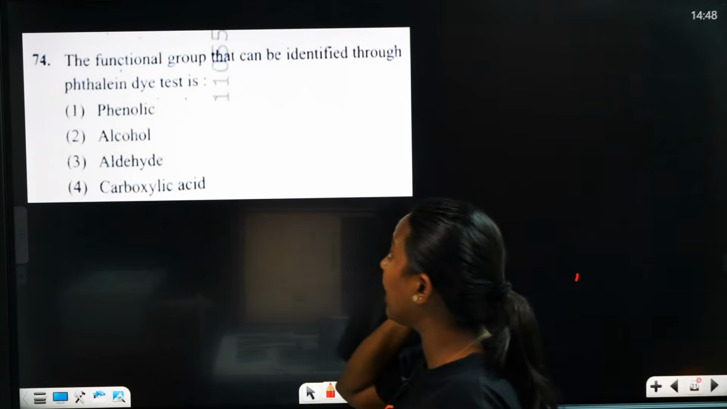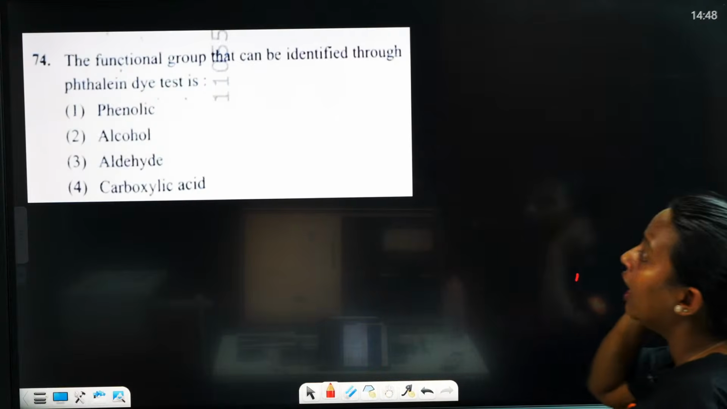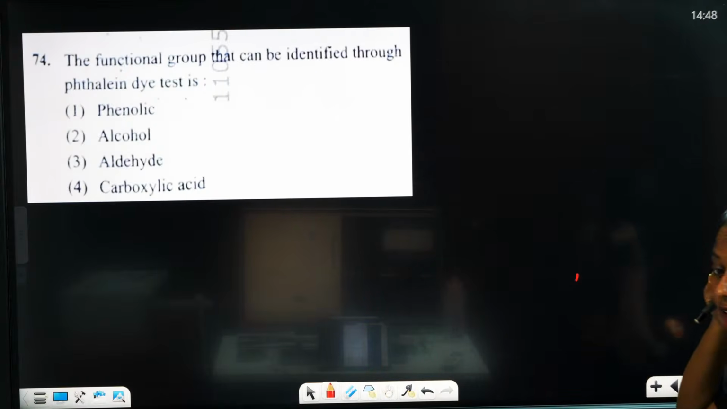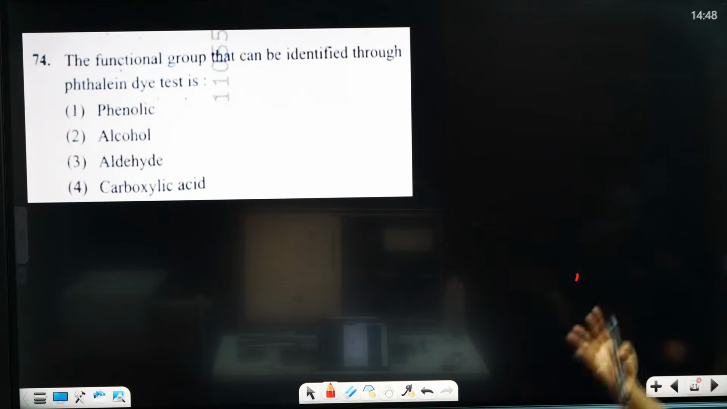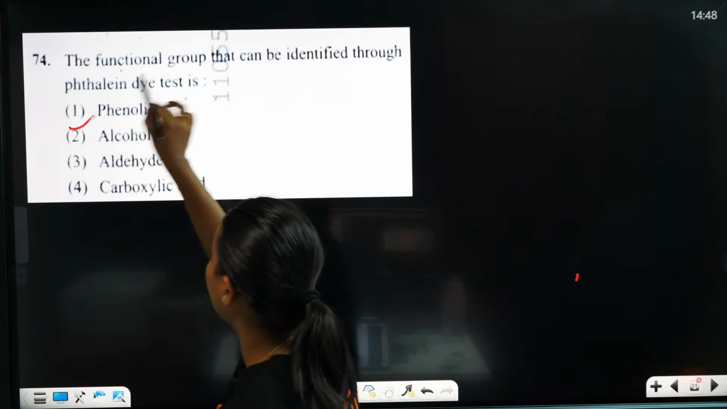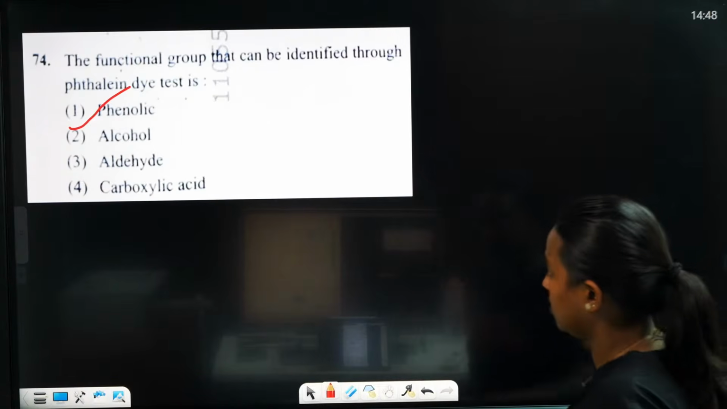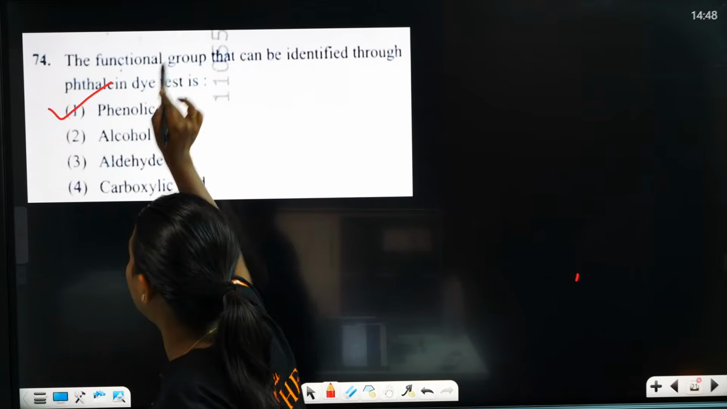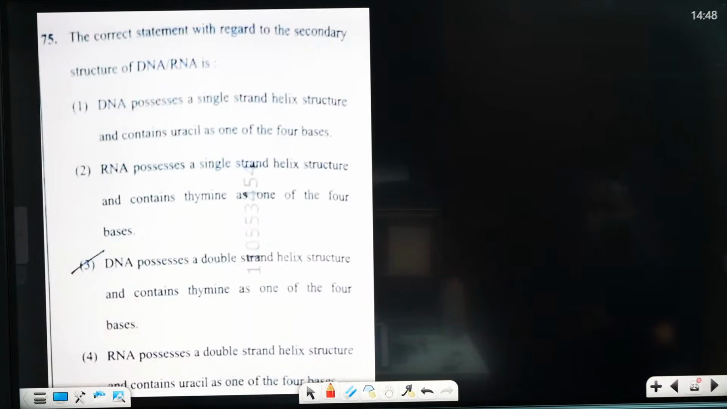The functional group that can be identified through the Tollens dye test. Which functional group can you identify, Ada? Phenolic group. Okay, you can identify the phenolic group. It looks like the second one, the phenolic group. So next question.